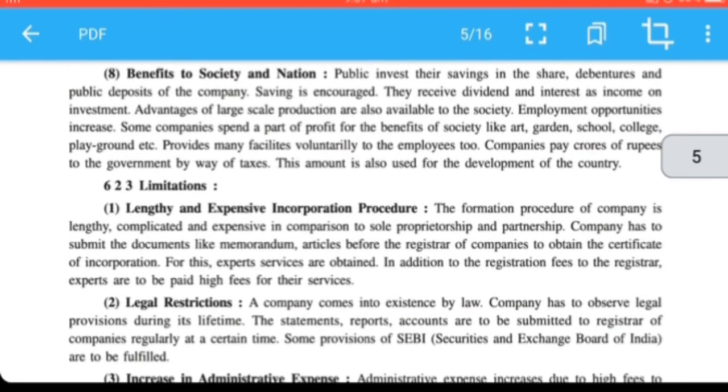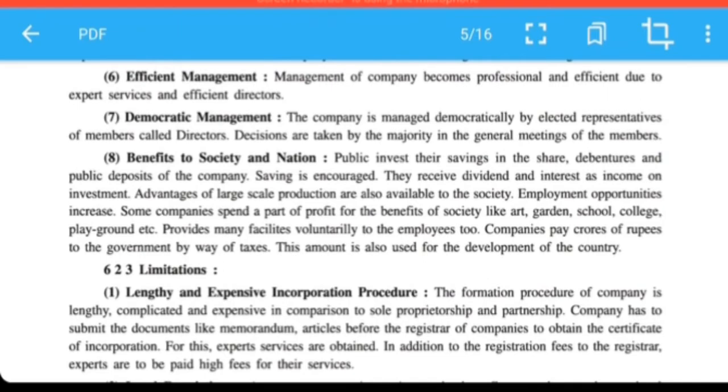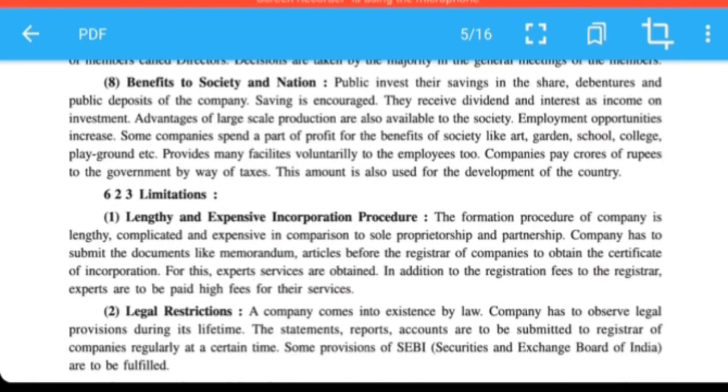So company pays crores of rupees to the government by way of tax. Again, the government is also getting benefit. So these all are the benefits by the company to the society and nation. What is a limitation of joint stock company? First limitation is lengthy and expensive incorporation procedure.